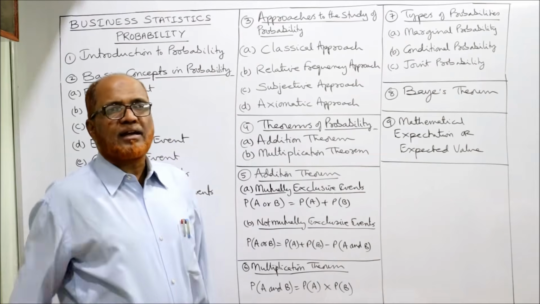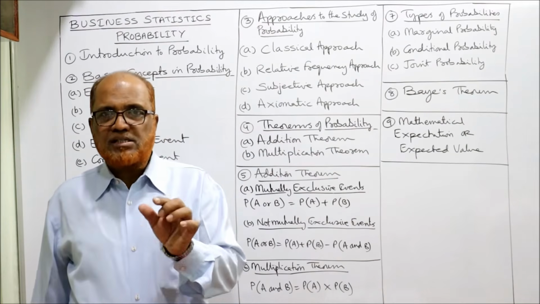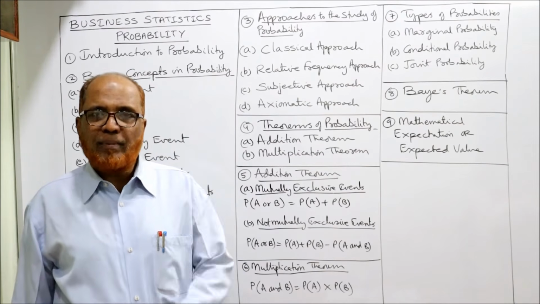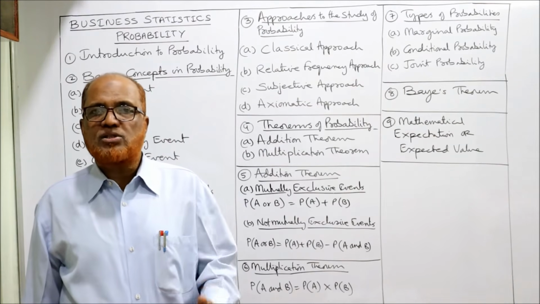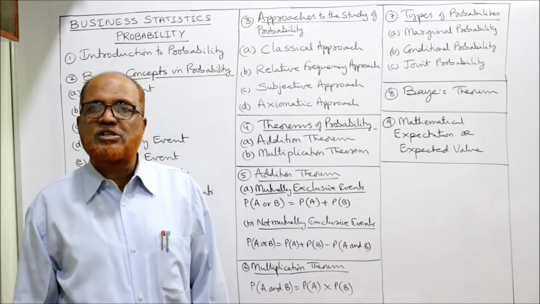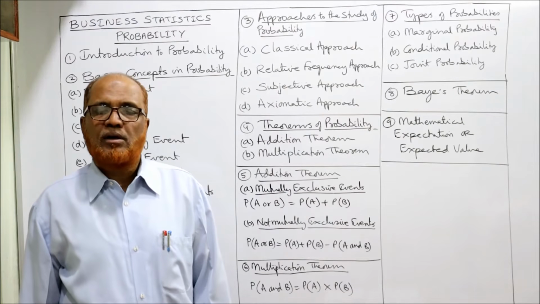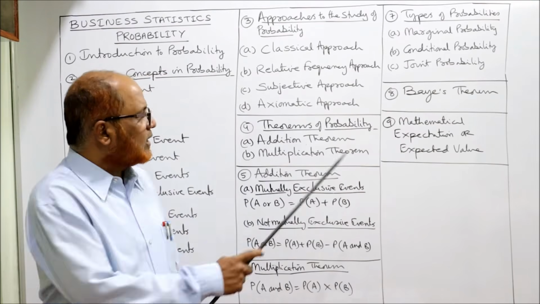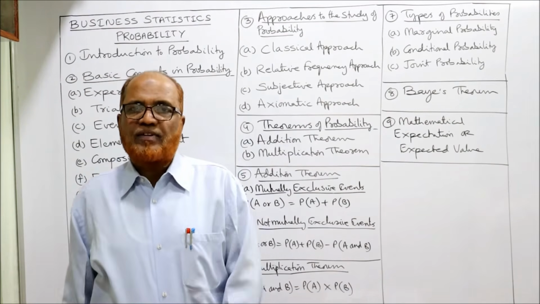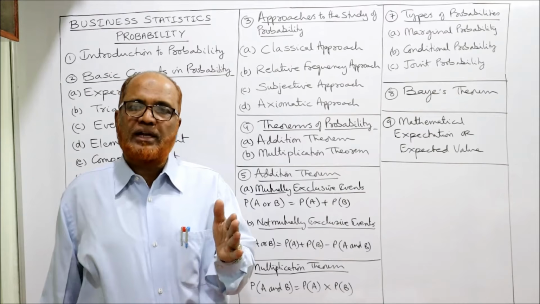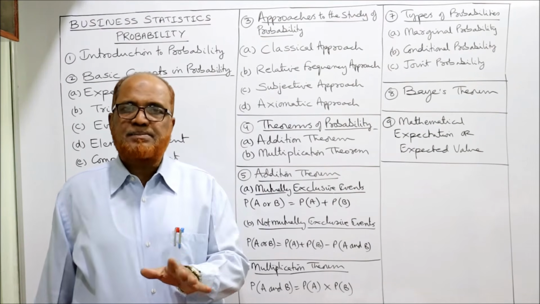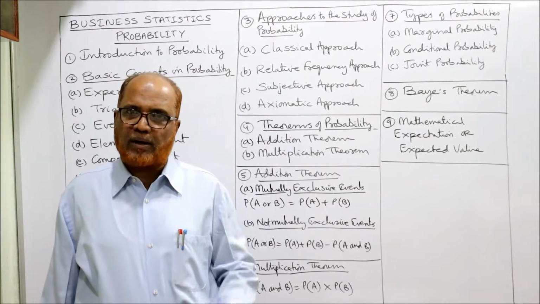Last is the axiomatic approach. According to this approach, no formula is applied, no method is given; it only depends on some axioms. Axioms means postulates, rules. According to the rules, the probability will range. The first axiom is that the value of probability will range from 0 to 1. The complete sample space is equal to 1.